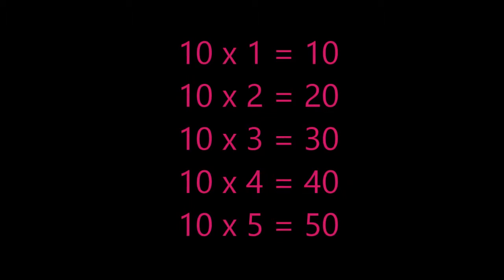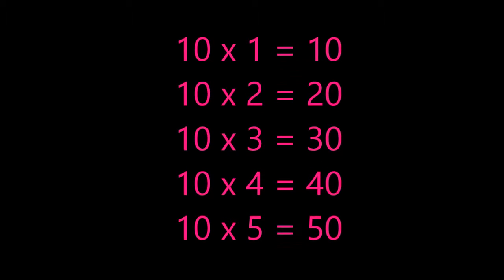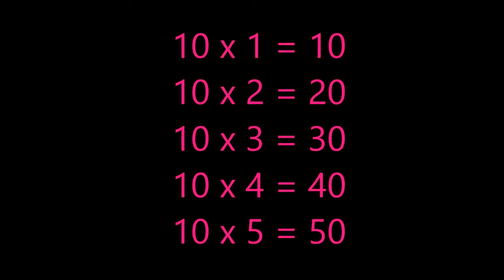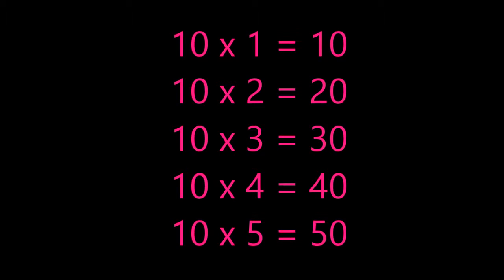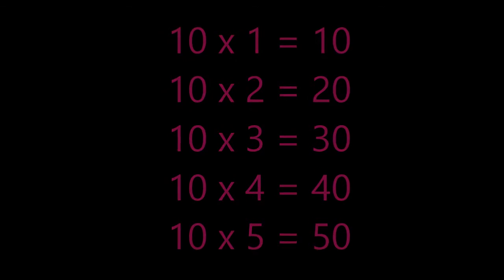I bet you can find a pattern with these multiples. All of the multiples of 10 end in a 0. Therefore, no matter how big the number, if it ends in a 0, you can know for sure that it is a multiple of 10.